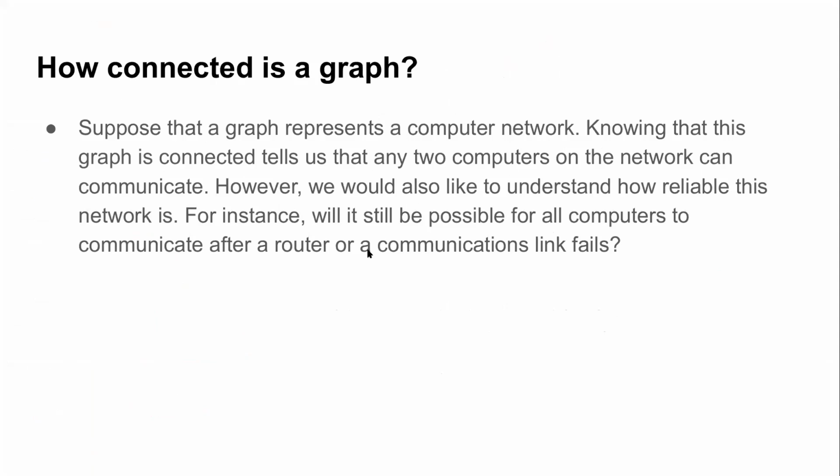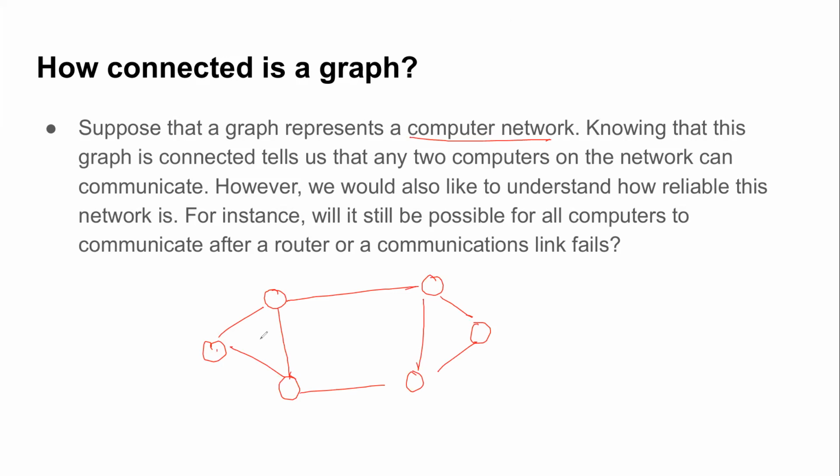Now let us continue our discussion about connectivity itself, but we'll try to touch upon some different aspects of connectivity today. As usual, let's start with the motivation of why we are going to study what we are going to study next. Suppose again we consider the same old motivational example of a computer network, where the communication devices, whether it's end devices or things like routers and other communication devices, are connected in the form of a graph. Two devices have an edge if there is a communication link between them.